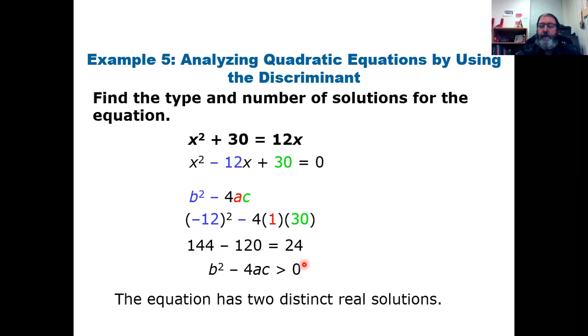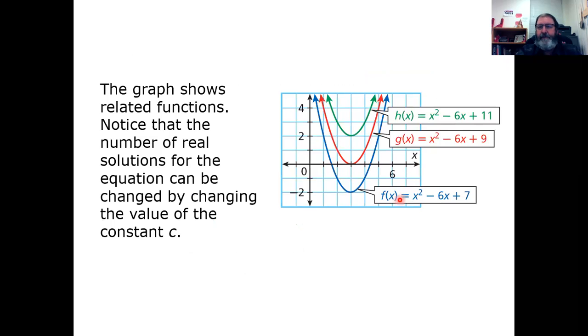I used these two equations that were almost the same, 30 in this one and 36 in the last one, because I want you to realize something very important. Look at these 3 functions that I have graphed here. This one in blue we're calling f, this one in red g, and this one in green h.